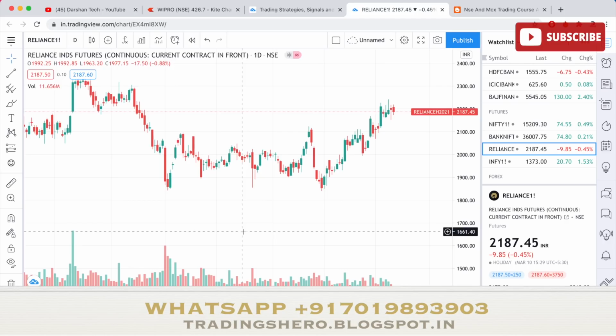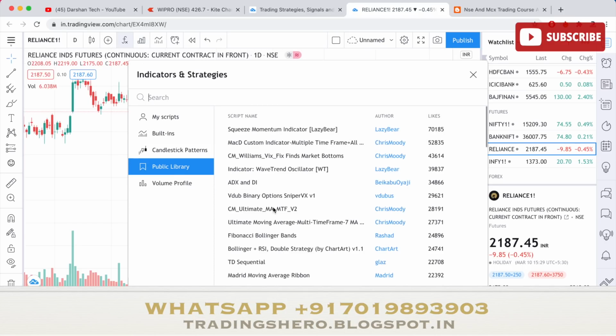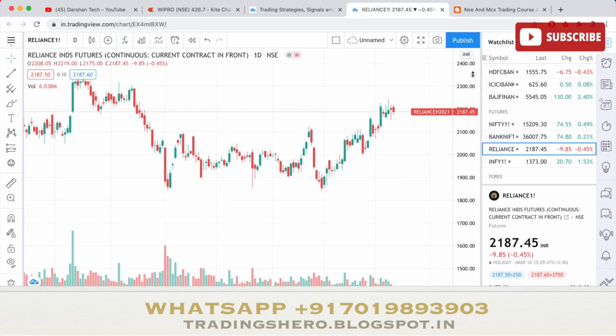Okay, so guys, this was about the TradingView. So this is how you can use it. There are some useful features, so yes, you guys can definitely test it out if you are interested. Okay, and yes, you get a lot of indicators, a lot of inbuilt strategies and a lot of things here in the TradingView which will be helpful for you. So yes, you guys can go here and check it out if you're interested. And if you do a lot of technical analysis, this website will be very helpful for you. Okay, so yes, this is about the TradingView, guys.